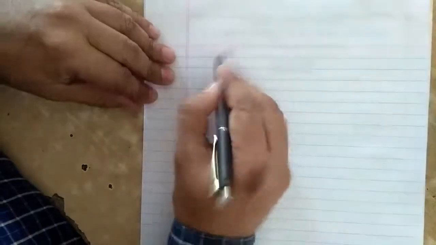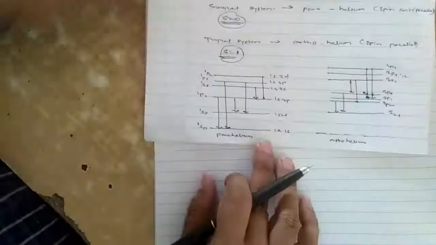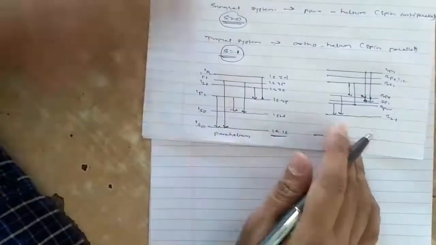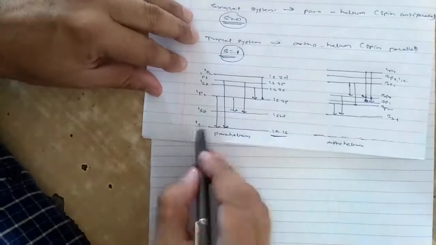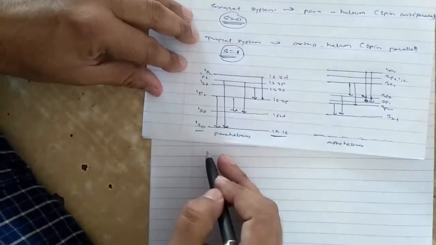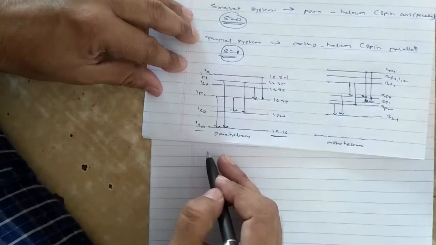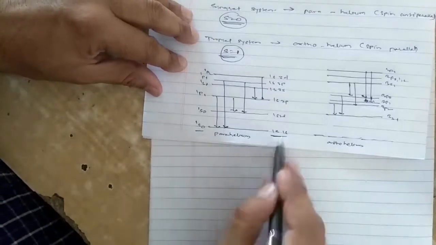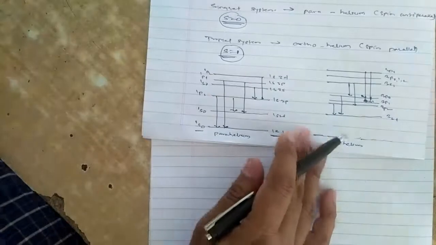Ordinary liquid or gaseous helium is therefore a mixture of both. The lowest singlet state is 1s, with term 1S0. The lowest triplet states are metastable. These are the metastable states.